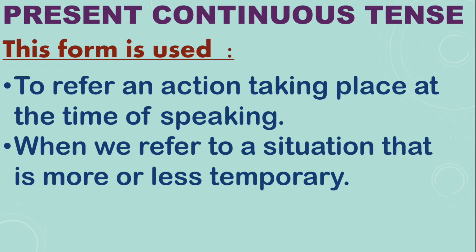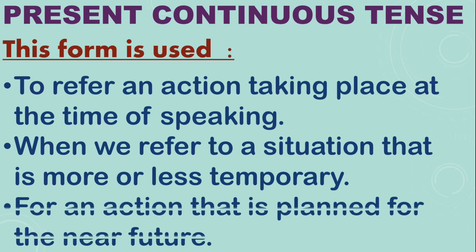It's a temporary situation. Another point, for an action that is planned for the near future. For example, I am going to see a movie today. This is my plan for the near future, that I am going to see a movie today. So, we can use our present continuous tense in these conditions.